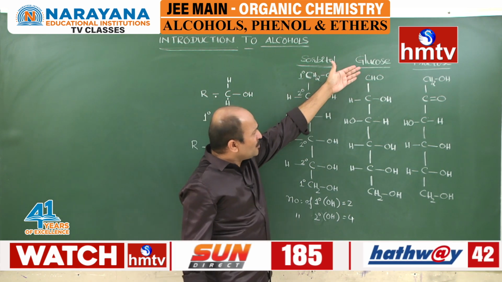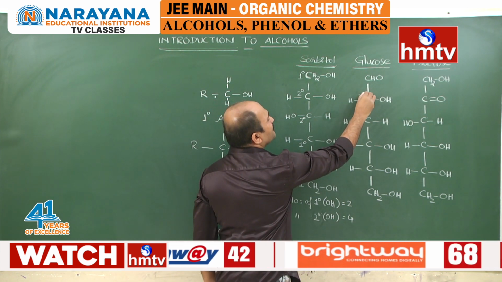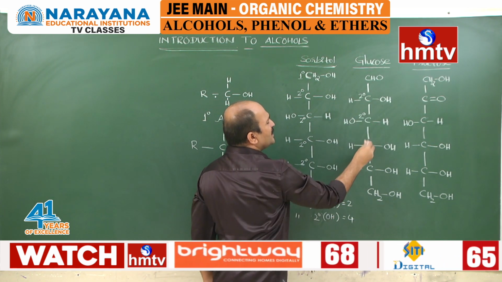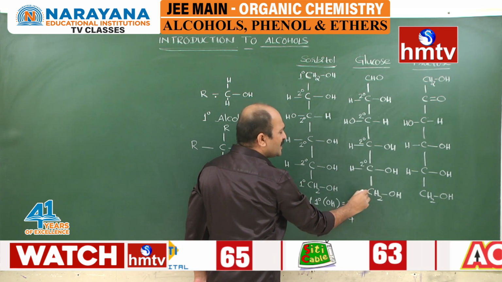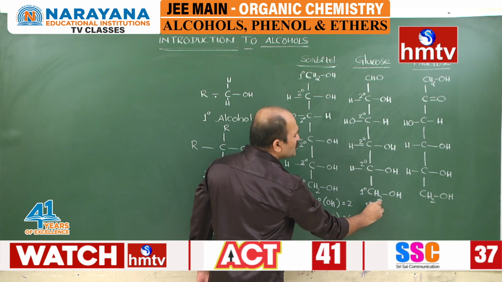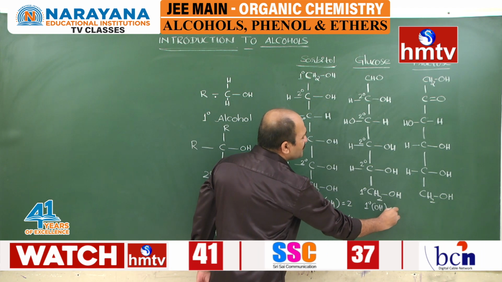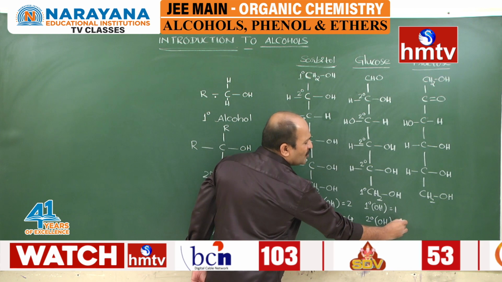Similarly, you will examine the glucose molecule. This is a secondary, this is a secondary, this is a secondary, this is a secondary, and this is primary. So the number of primary OH groups here is 1, and the number of secondary OH groups here is 4.